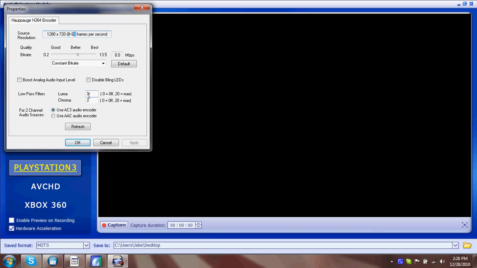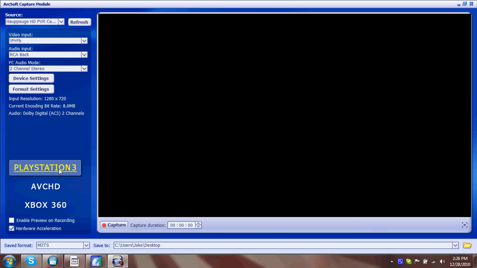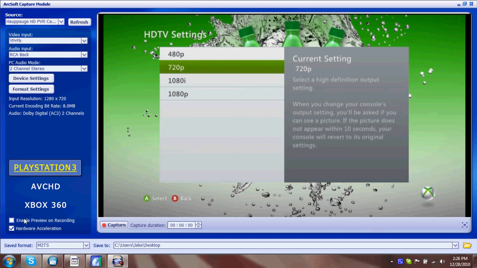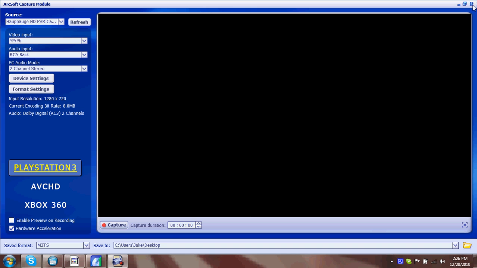So right here, I didn't change any other part of this. Hit OK, make sure it's clicked on PlayStation 3 M2TS. Click here where you want to save it to. Uncheck the box on preview while recording. It'll just make it run smoother. So that's enough of PVR settings. That's pretty much it with that.